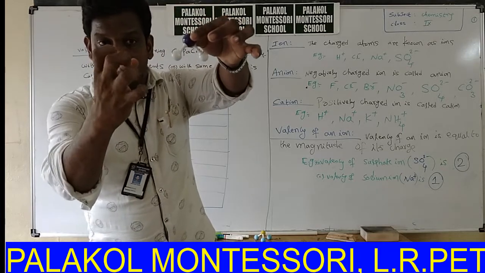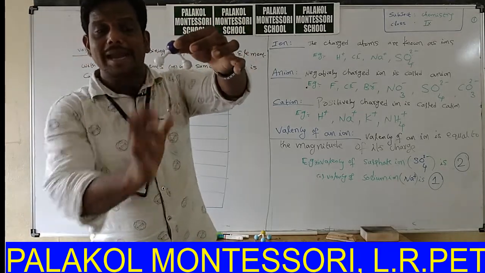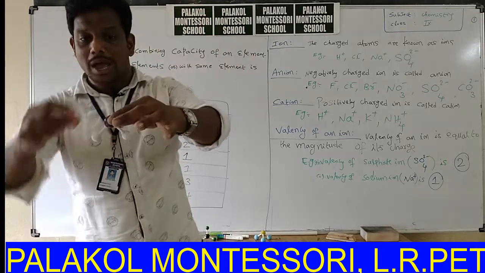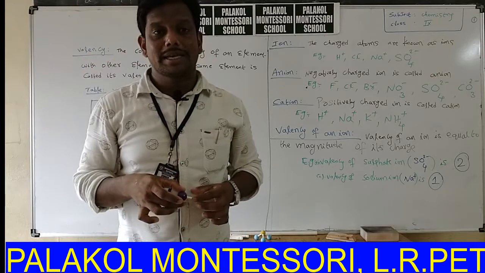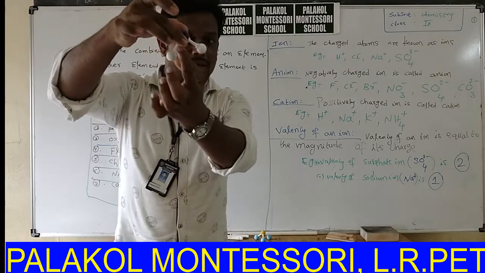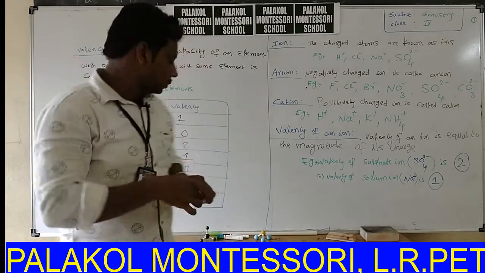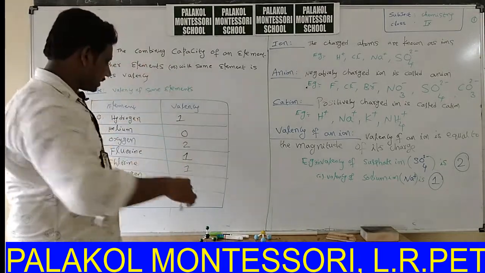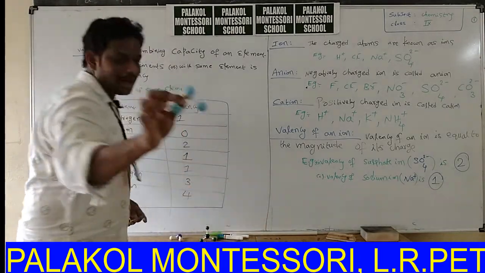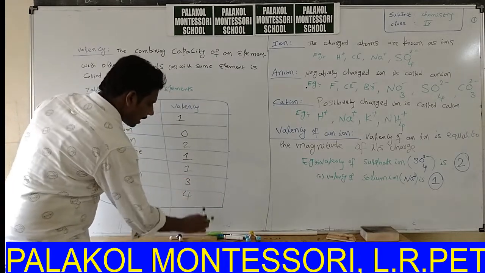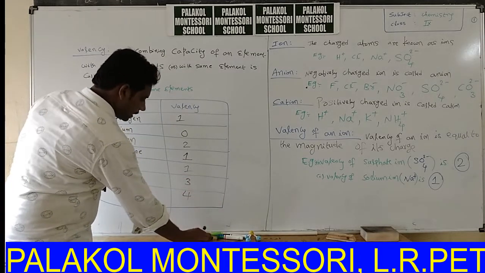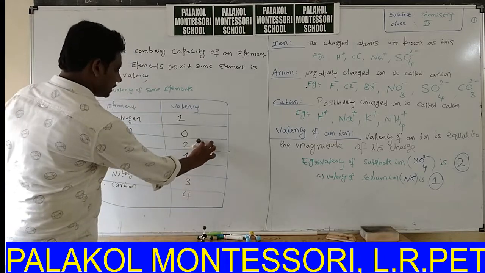It has the power to hold 2 atoms at a time, so its valency is 2. The combining capacity of an atom with the same element or other elements is called its valency. Here the valency is 2 in the case of oxygen. This is the case of nitrogen, this is the case of carbon, and this is the case of oxygen.